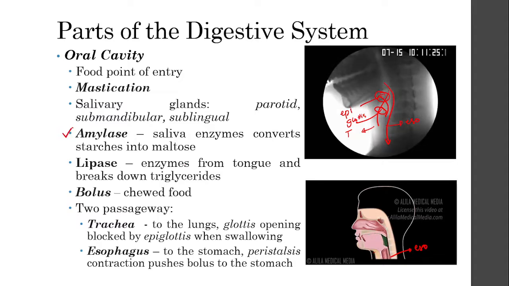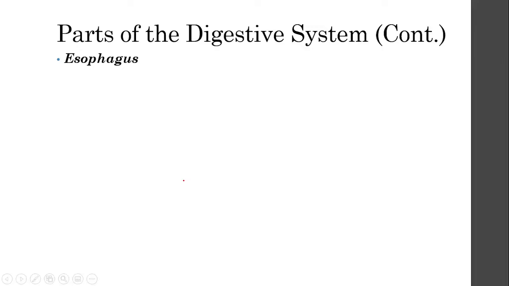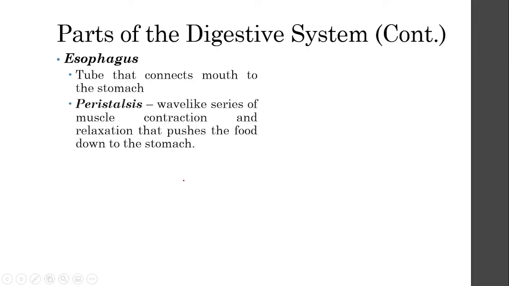Remember, we have amylase and lipase here that already start to break down starches into a disaccharide called maltose, and then lipase, which starts to break down the lipids or the triglycerides. Next, we have the esophagus. The esophagus is the tube that connects your mouth to your stomach, and it has a wave-like series of muscle contraction and relaxation that pushes the food down to the stomach, and this is unidirectional.